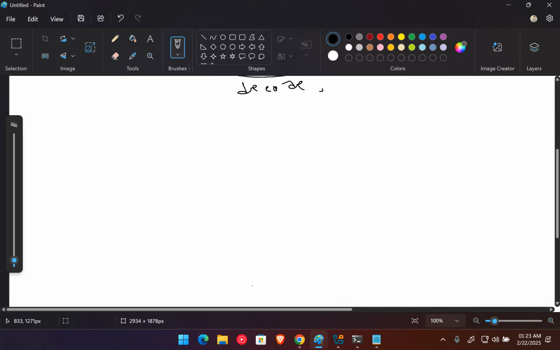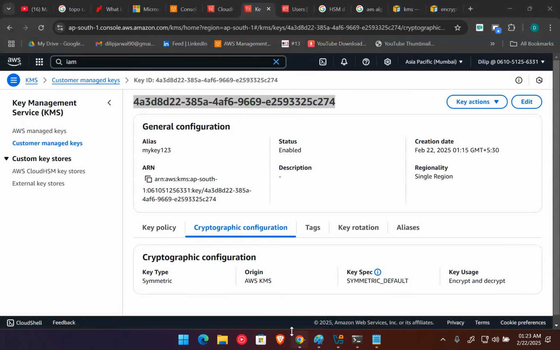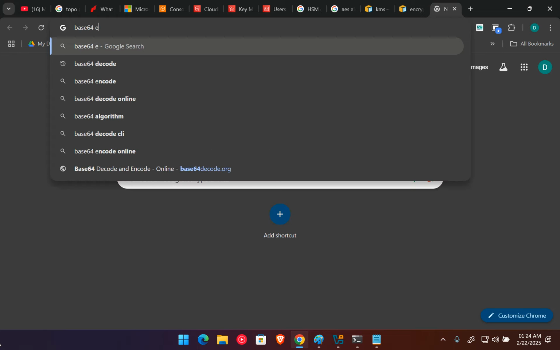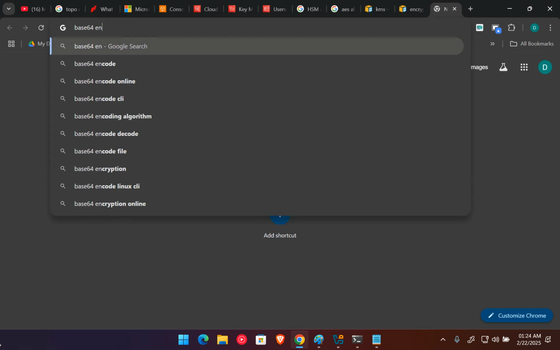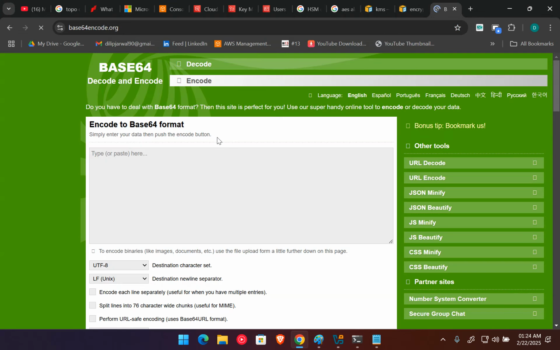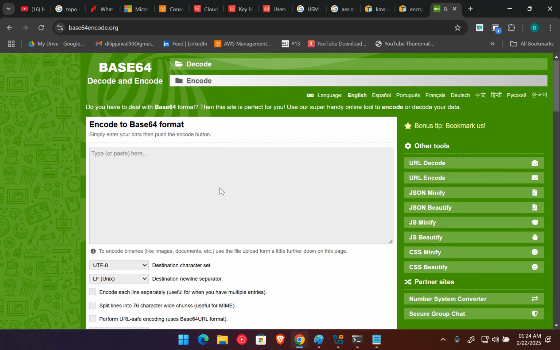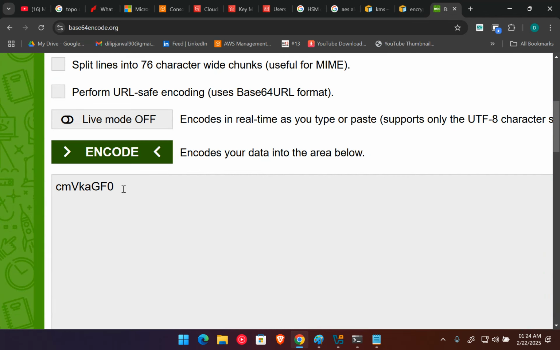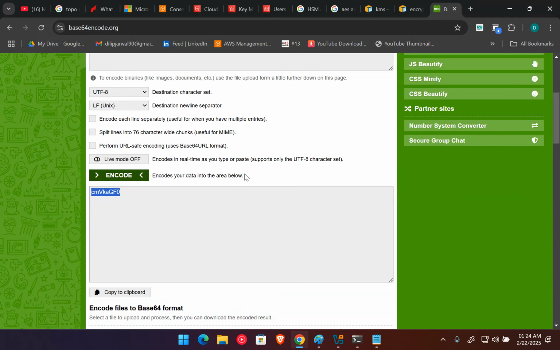And there are lots of websites, like if you search for base64 encode, there are lots of encoders and decoders available online. If I want to encode Red Hat and I encode it, you can see it gives me Red Hat in an encoded format. From looking at this format, nobody can understand this is Red Hat.